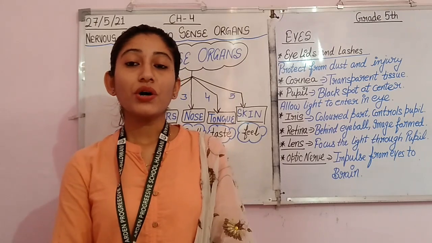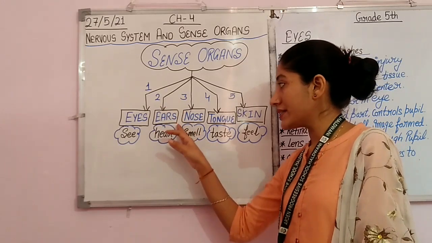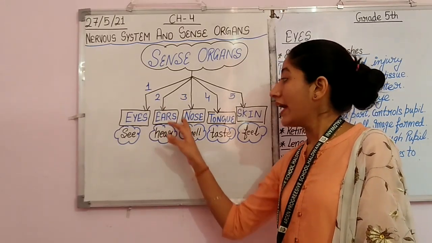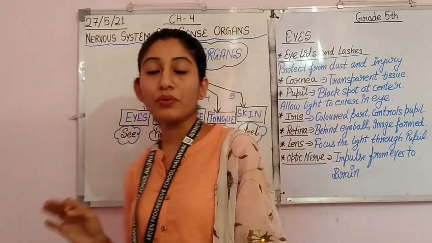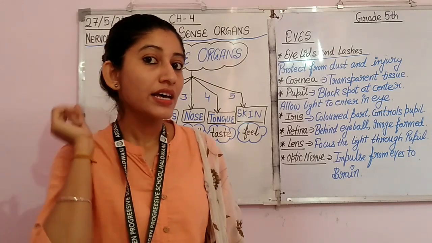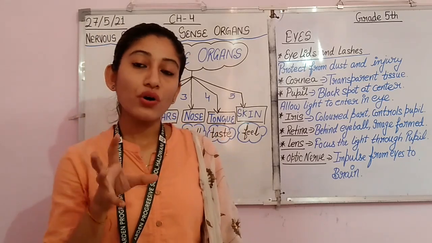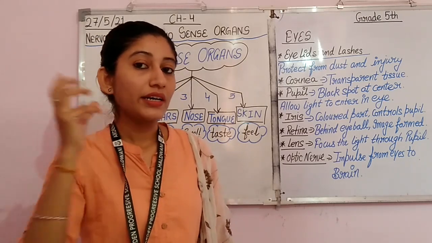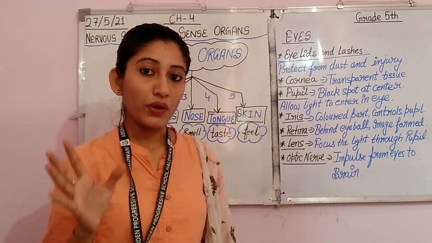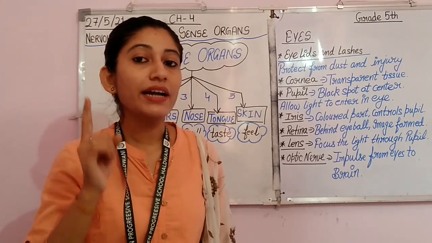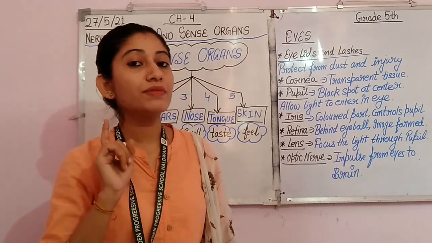Now let's talk about the ears. Now what are ears? Ears are the second sense organ of our body. It helps in hearing. This I told you. Now when we talk about the ear, you can see that the structure of the ear is like this. So this is the outer ear, and here inside the hole, that is the inner ear. So what is the role of the outer ear? The outer ear gives direction to the sound waves to enter, and the inner ear helps in hearing.